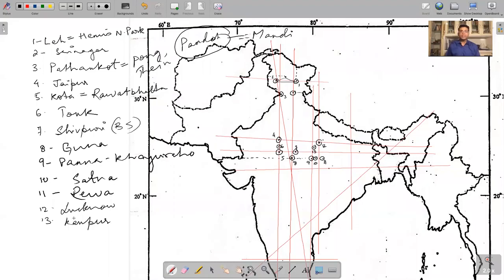I'm only marking the places on the intersections right now, and whatever we can close to intersections. And I hope you know how to mark Delhi also. For Delhi, you have to move from this corner, go on the vertical Delhi line, go west from this line and drop down a bit. So somewhere here, left of this corner and a bit below. Perfect. This is Delhi. This is 14.